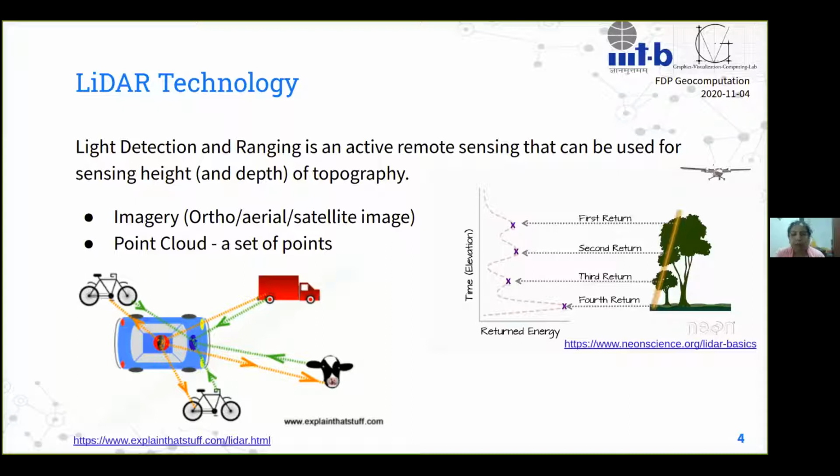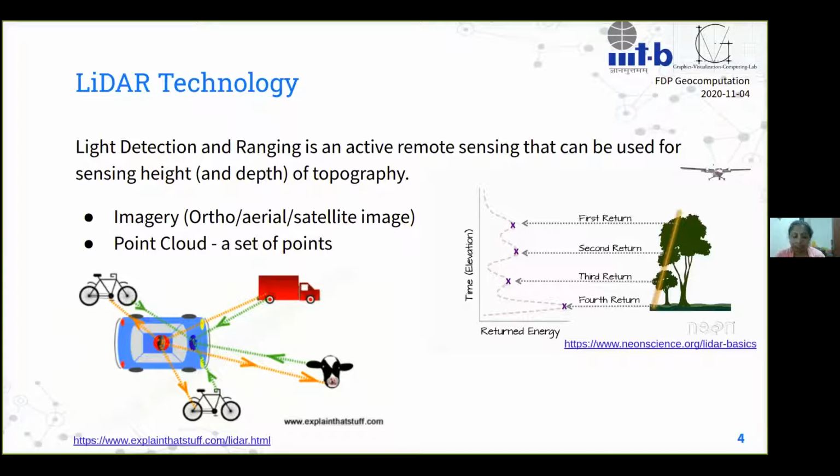Now that said, both of them have their pros and cons. I'm not here to debate if imagery is better or point cloud is better. They both give information amply, and there are enough methods to work with that kind of data sets. And largely, most of the work has shown that if you look at both the data sets together, you can make more meaningful understanding of the data, right?